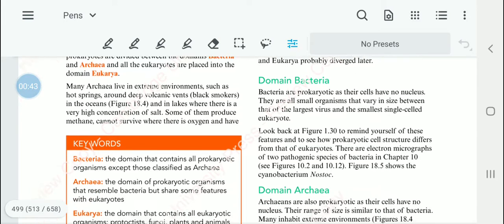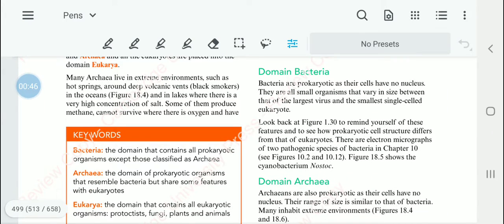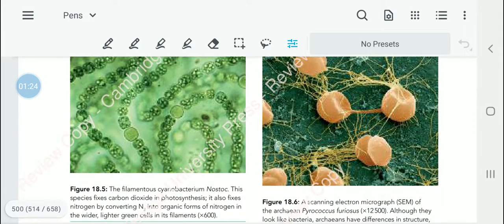Now to look at the domain bacteria, they are small organisms. They vary in size from about the largest viruses to the smallest eukaryotic organisms. That is the size range. To have a better understanding of how they look, you can look at figure 1.30, chapter 10 figures 10.2 and 10.12, and also 18.5, which shows the cyanobacterium Nostoc.